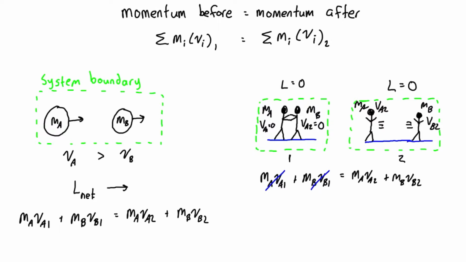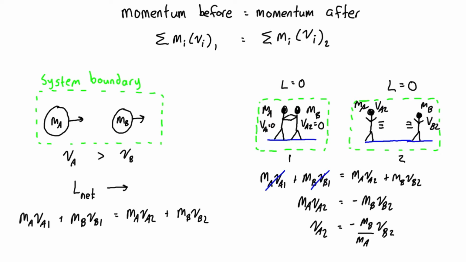And then if we rearrange, we're going to have mA VA2 is equal to negative mB VB2. And we can simplify this a little more. We could say that VA2 is equal to negative mB over mA times VB2.